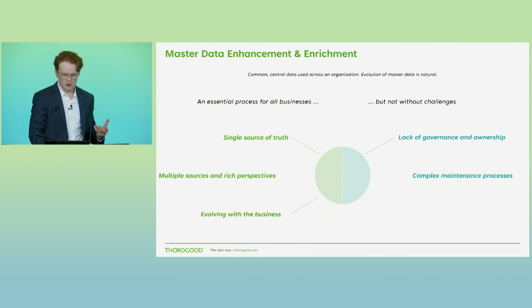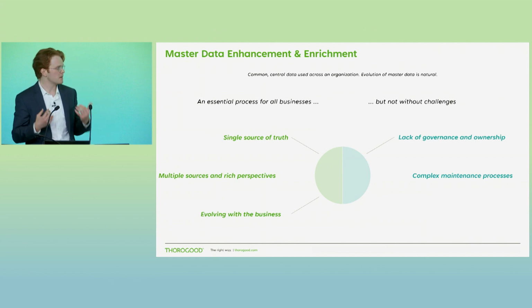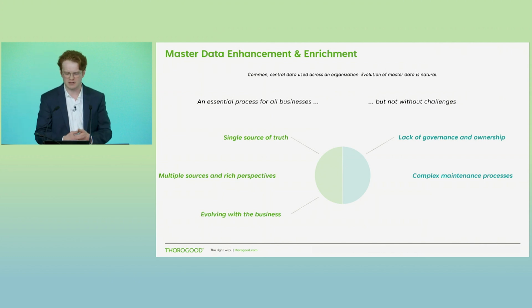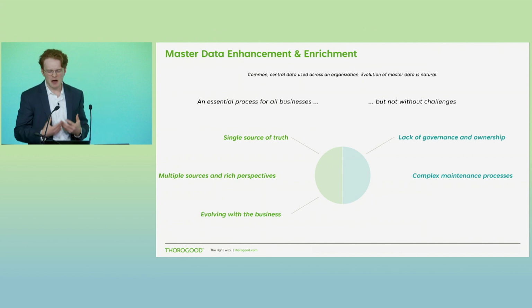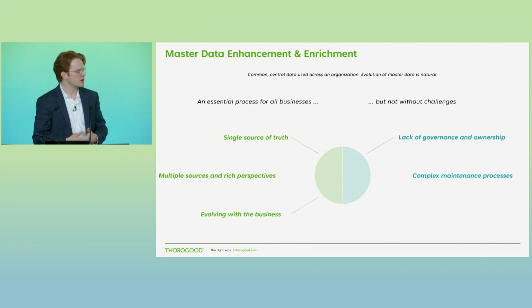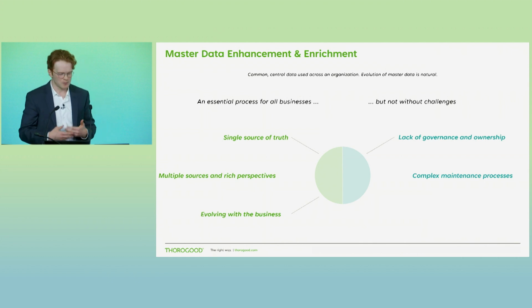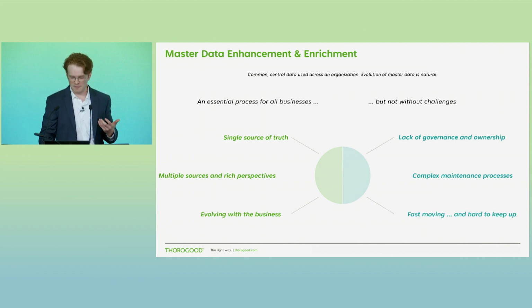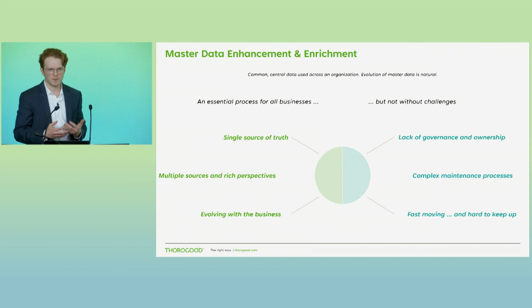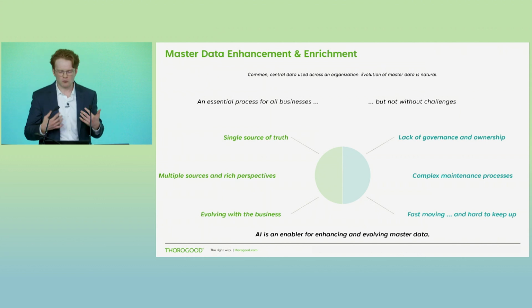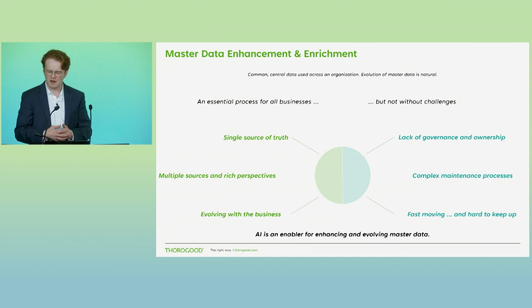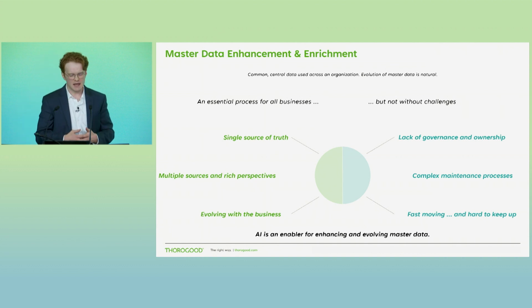So it could follow a lot of legacy transformations that have accumulated over the years, and it makes it really hard to trace back what those transformations are due to a variety of different factors. And again, that's going to compound further and further as we look to make our master data richer with more logic and more sources. And because of all this, frankly, it's just really hard to keep up with the pace that we need to. But what we can do is use AI as a tool to remedy these challenges and provide a significant benefit to how we go about the management and overall evolution of a very critical data asset.